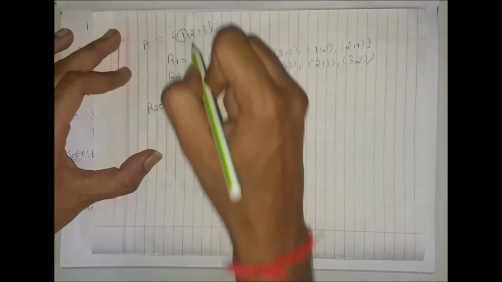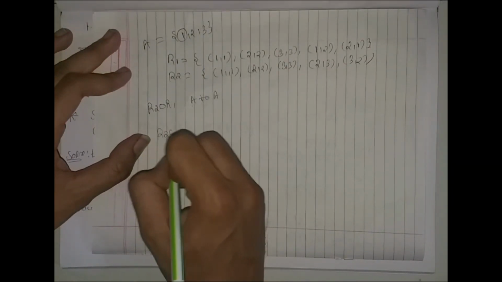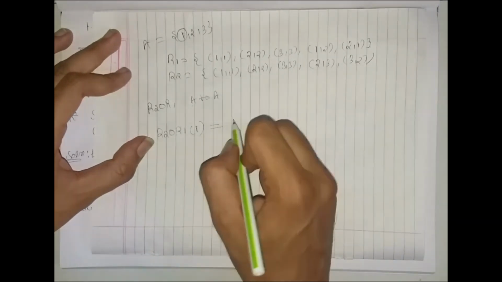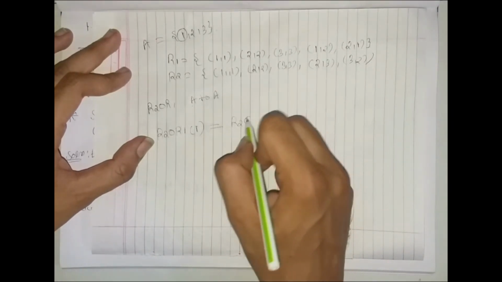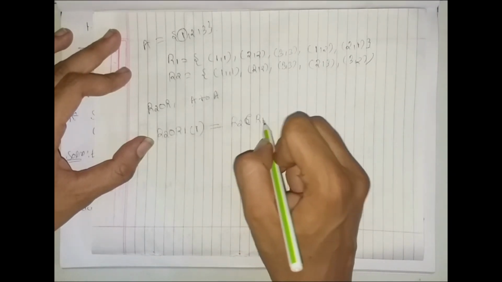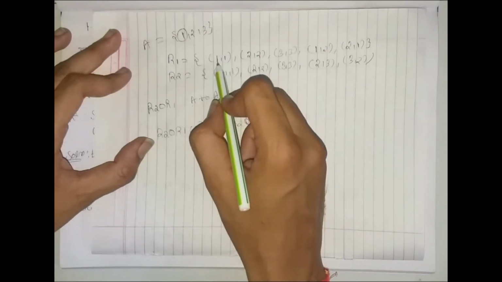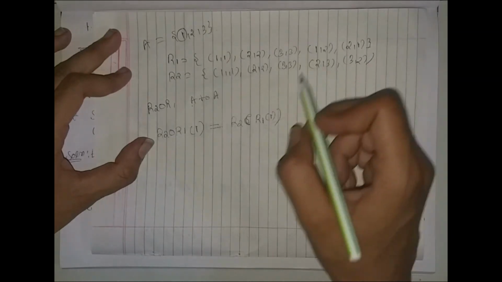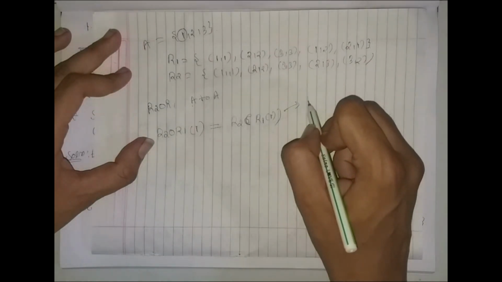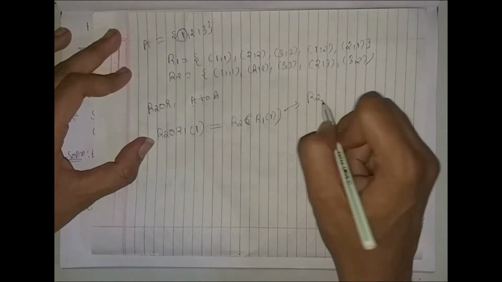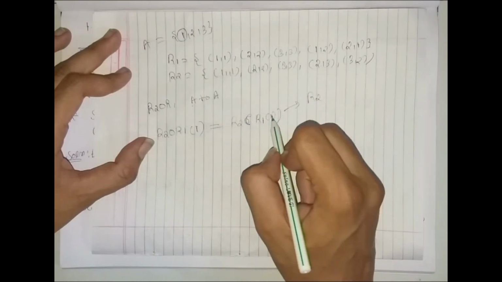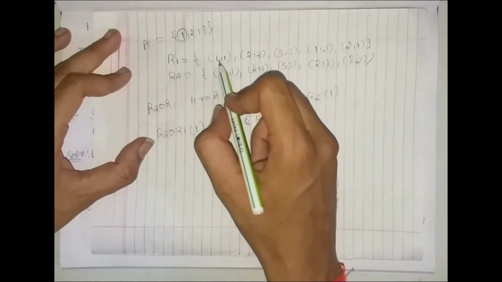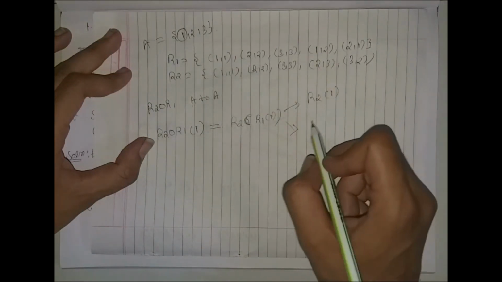So first we consider element 1. R2 composed with R1 of 1. Now the composition will be R1 of 1. Now 1 is related with 1 as well as 1 is related with 2. So we get two possibilities: R1 of 1 is equal to 1 as well as R1 of 1 is equal to 2.